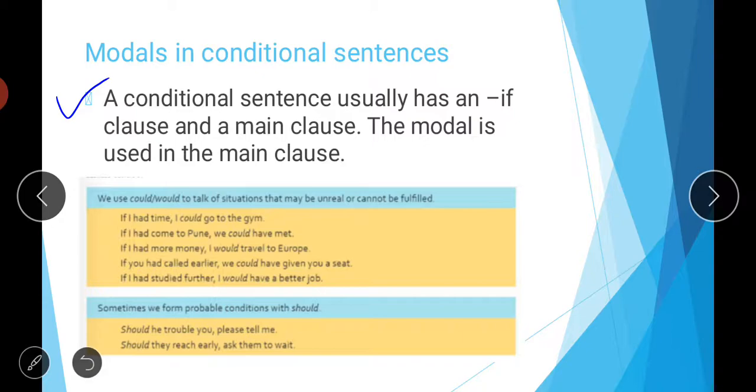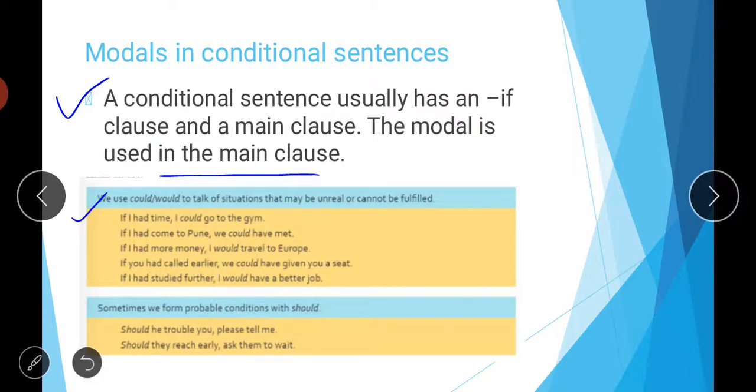So the modal is used in the main clause, which means modals are used in conditional sentences, and in which part of the conditional sentence? In the main clause part of the conditional sentence. A conditional sentence contains two parts, the if clause and the main clause, and where you have to use a modal, you have to use the modal in the main clause.